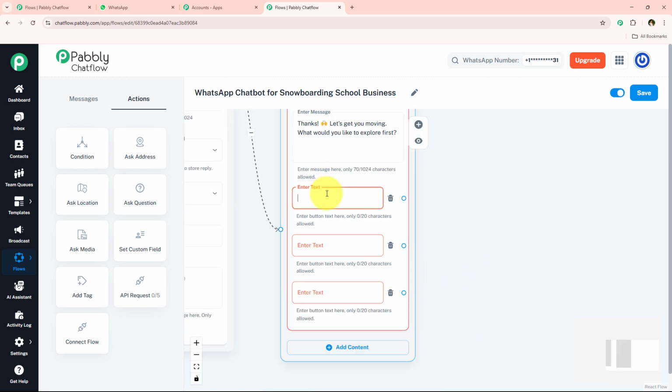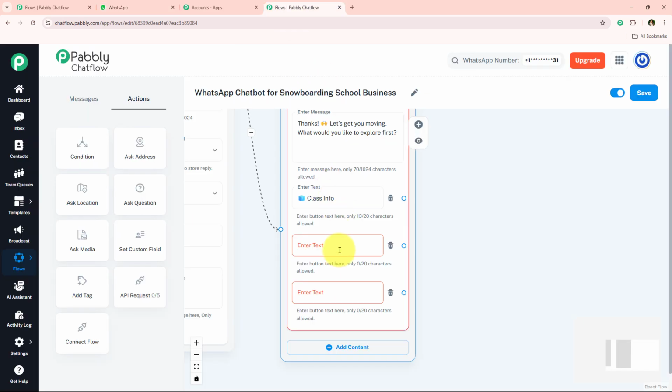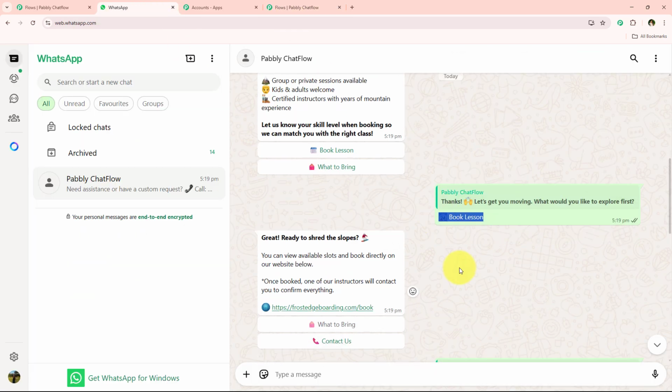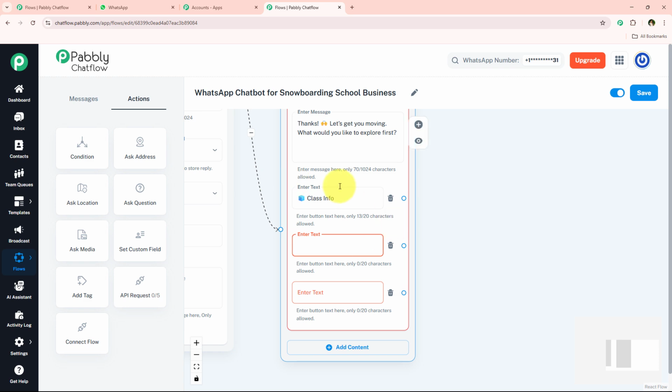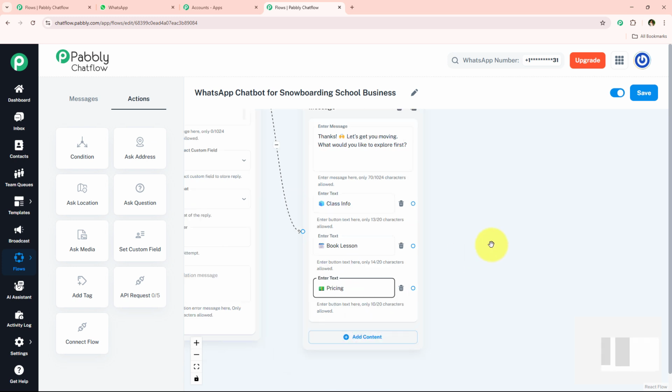And now one by one, I'm just going to add text in all of these three buttons. The first is class info, the next one will be book lesson, and the third one is pricing. So one by one, I'm just going to add three buttons right over here. The first one is class info, the next one is book lesson, and the third is pricing. So I'm simply going to add this and move on further.